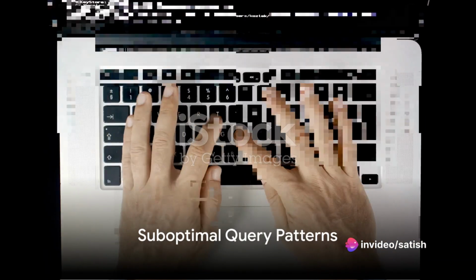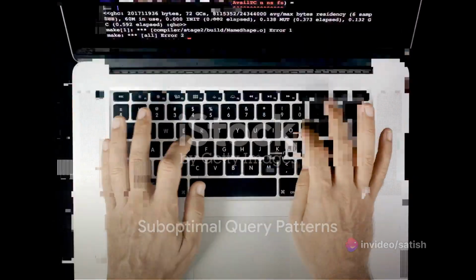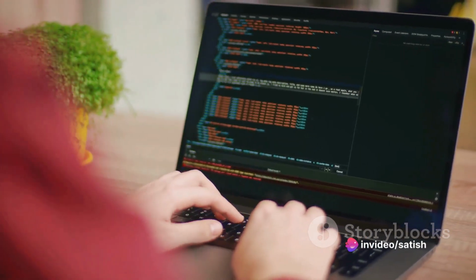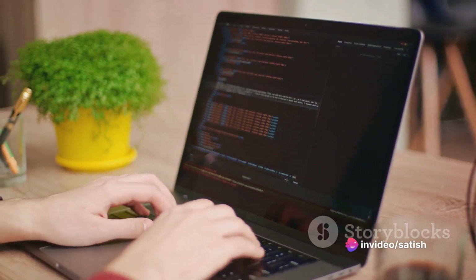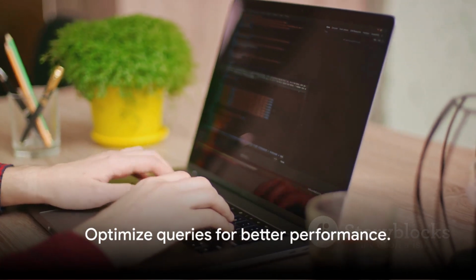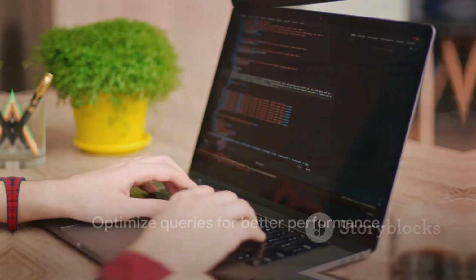Suboptimal query patterns add to the problem. Queries generating large result sets or performing full table scans can strain memory resources. High-frequency queries with poor selectivity or inefficient filtering criteria can also lead to excessive memory allocation and GC overhead. To mitigate this, optimize your queries to be as selective as possible.